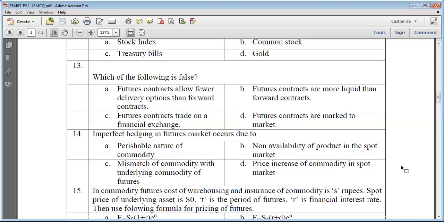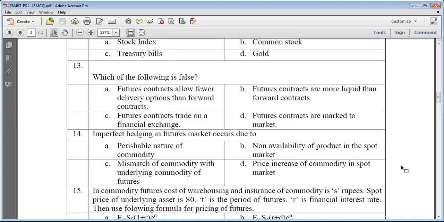Non-availability of product in the spot market. The product not being available in the spot market does not cause imperfect hedging. It is a temporary shortage of supply. It has nothing to do with minimization of risk. So this is also not correct. Number C is the exact cause of imperfect hedging. Mismatch of commodity with underlying commodities in the futures.